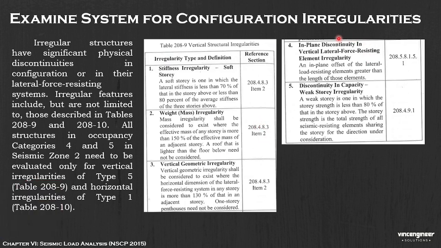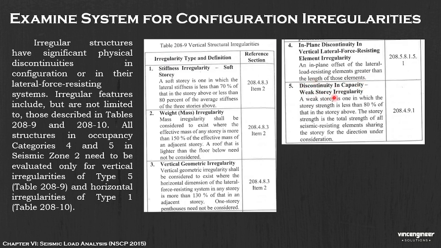For the in-plane discontinuity in vertical lateral force resisting element irregularity, an in-plane offset of the lateral load resisting elements greater than the length of those elements. So you can now see it in the drawing. There is also discontinuity in capacity.